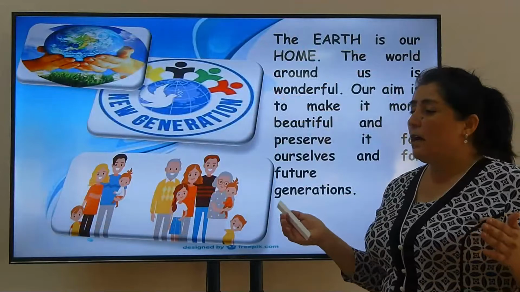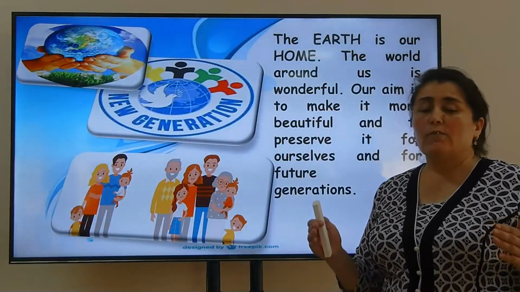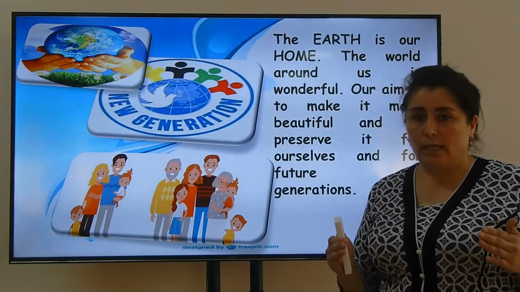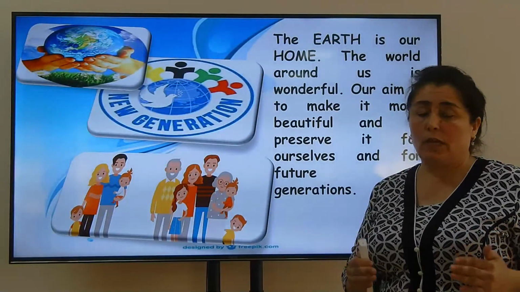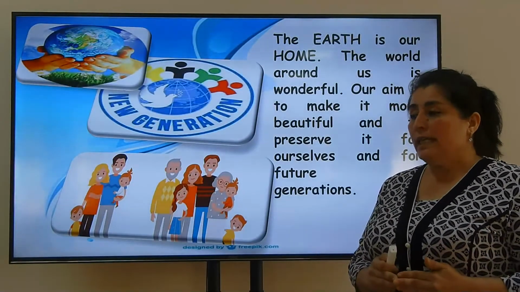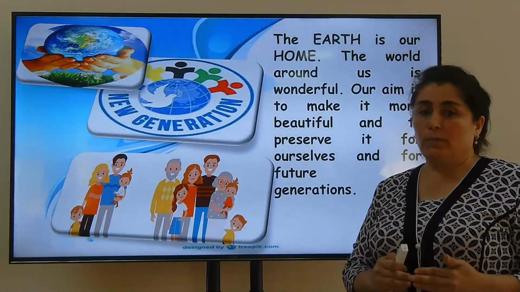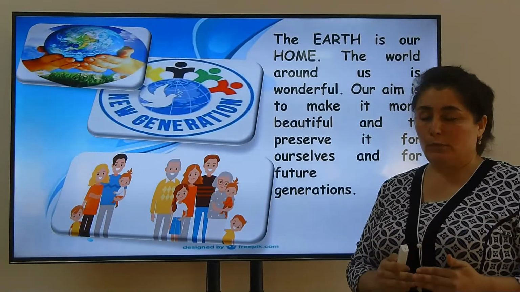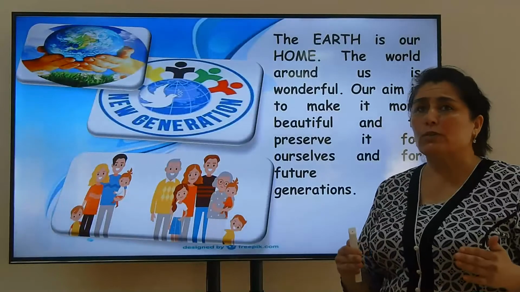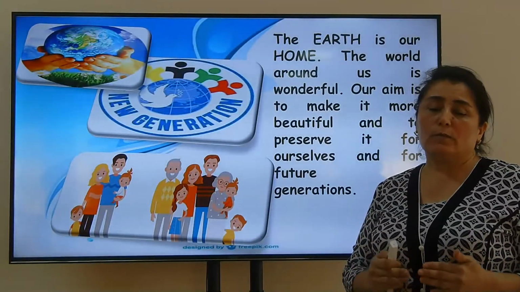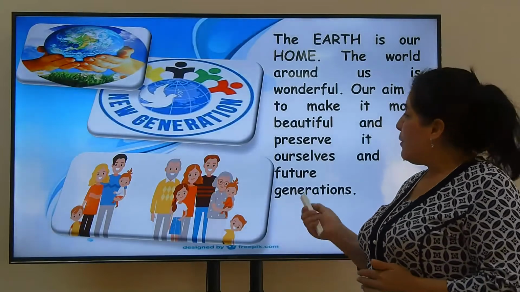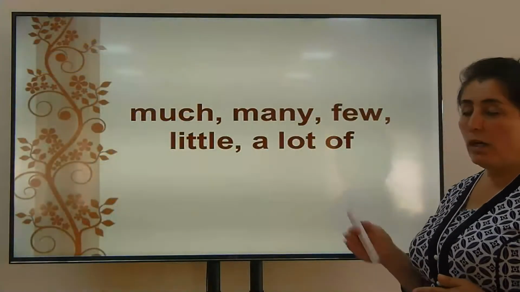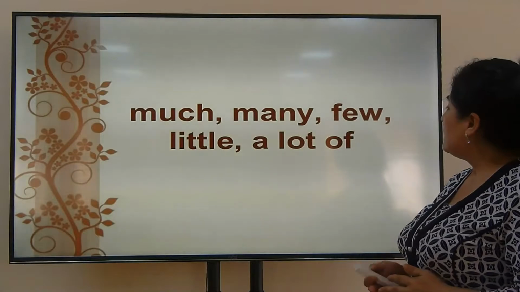Earth is our home. The world around us is very wonderful. Especially Uzbekistan is a very wonderful and beautiful country. Our aim is and should be to make it more beautiful, and we should preserve our environment for ourselves and for our future generations. Now pay attention to the grammar: much, many, few, little, a lot of.